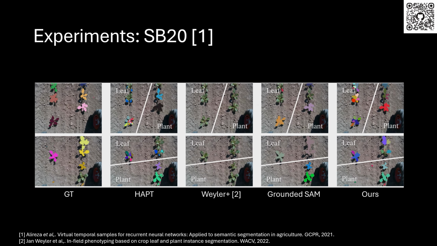We observed the same trend on the SB20 dataset. Even with the exact same plant species as PhenoBench, the domain gap, which was caused by different shooting environments, caused supervised methods to fail. But ZeroPlantSeg proved its robustness across these environmental shifts. It still holds the ability to segment leaves and plants.